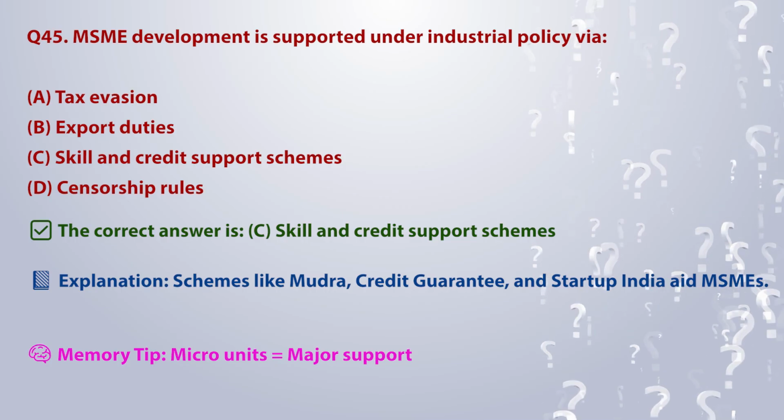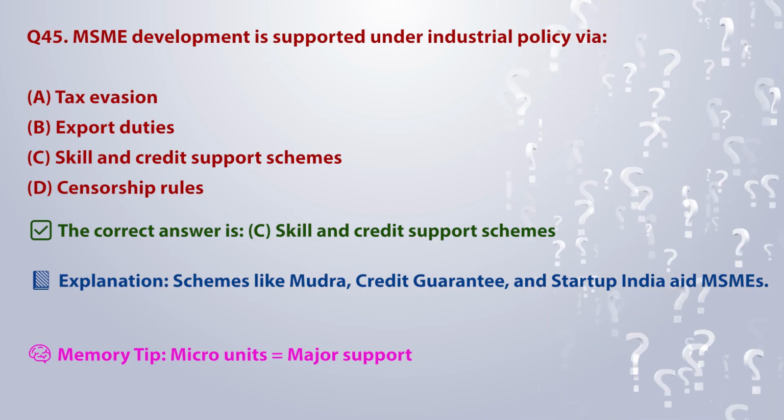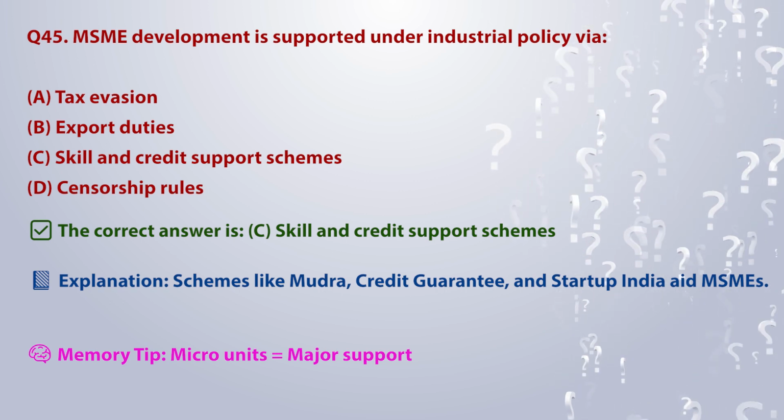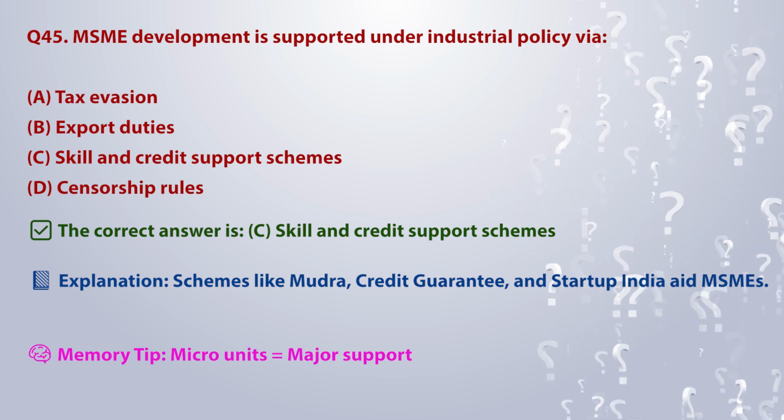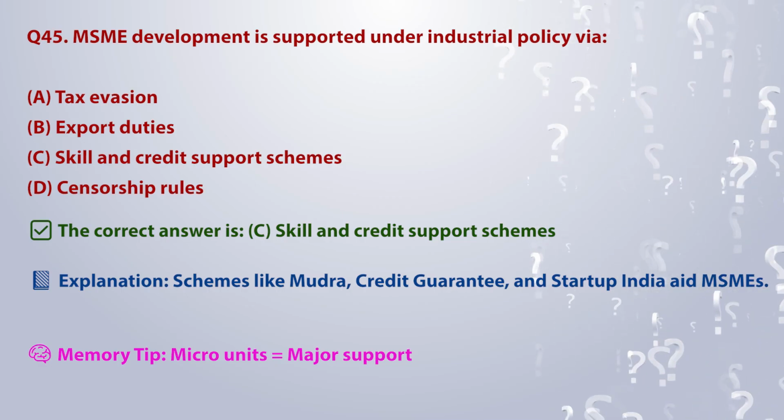The correct answer is C. Skill and credit support schemes. Explanation: schemes like Mudra, Credit Guarantee, and Startup India aid MSMEs. Memory tip: micro units is equal to major support.